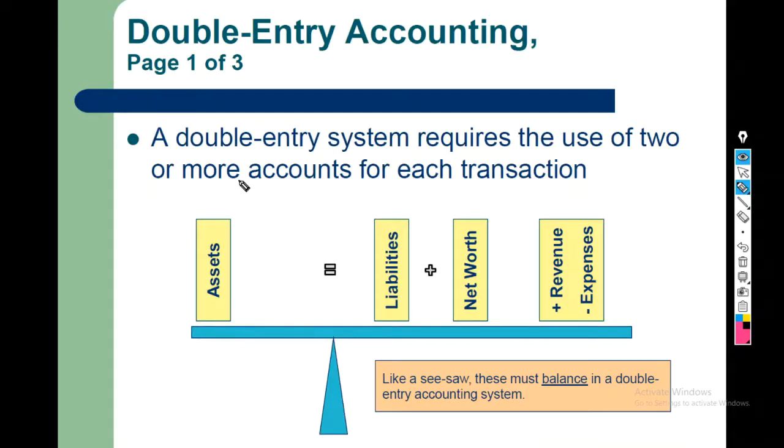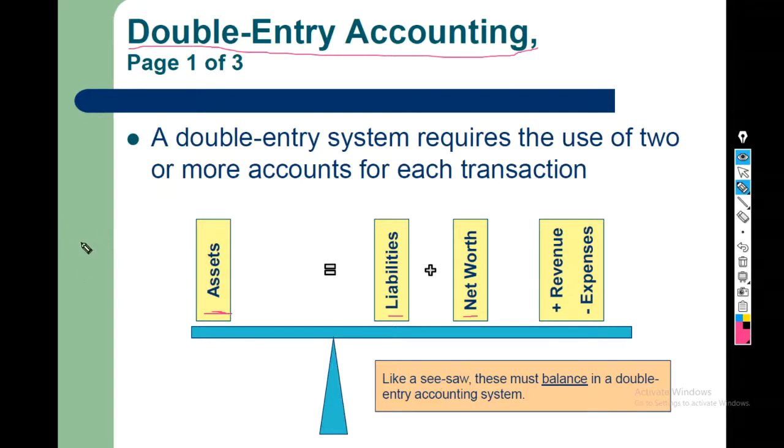Now, why does this magic of balancing happen? This happens because of the double entry accounting system that we follow. A double entry accounting system requires the use of two or more accounts for each transaction. So as you can see right here, this is an accounting equation: asset equals liability plus net worth, or owner's fund, or equity.